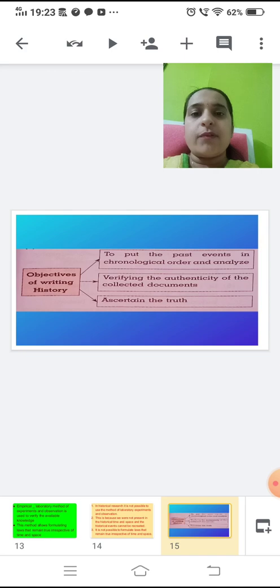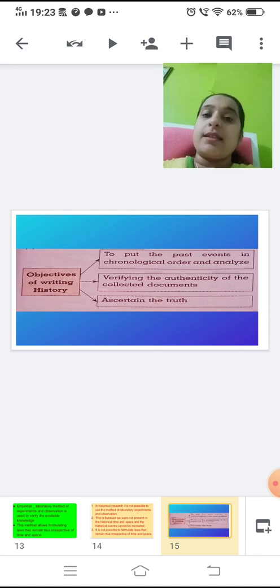So it is not possible for you and me to find that. It is the job of a historian or those who have expert knowledge. They understand the script, they understand the language, and then they will tell us whether it is an authentic document or not. And then after critically examining all the documents, the various sources, it ascertains the truth.